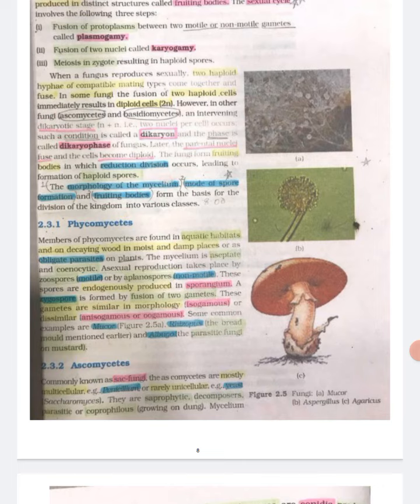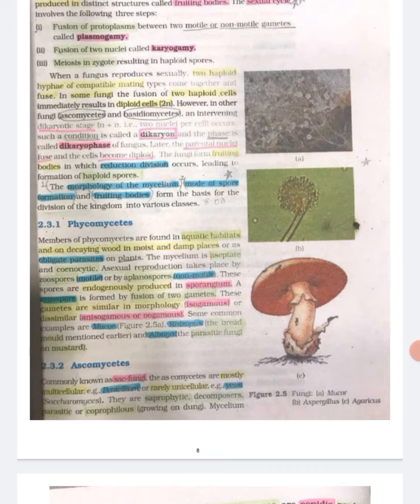When a fungus reproduces sexually, two haploid hyphae of compatible mating types come together and fuse. In some fungi, the fusion of two haploid cells immediately results in diploid cells, that is 2N. However, in other fungi, ascomycetes and basidiomycetes, an intervening dikaryotic stage (N plus N, that is 2 nuclei per cell) occurs. Such a condition is called dikaryon and the phase is called dikaryophase of fungus. Later the parental nuclei fuse and the cells become diploid.